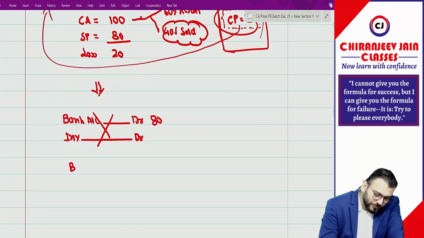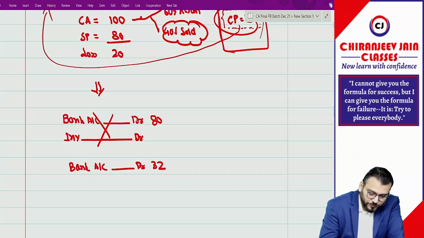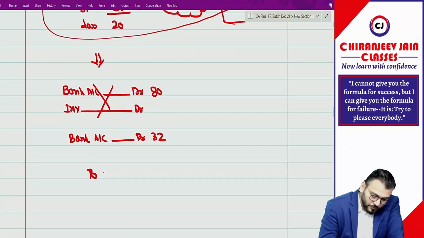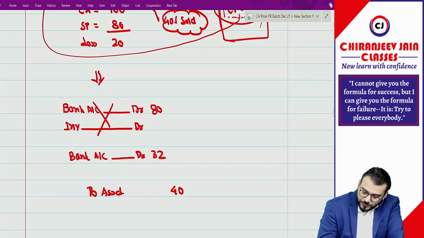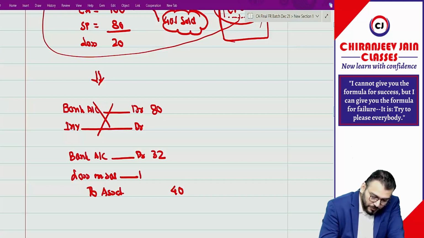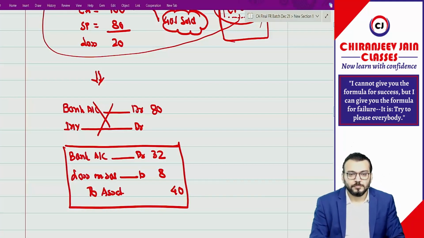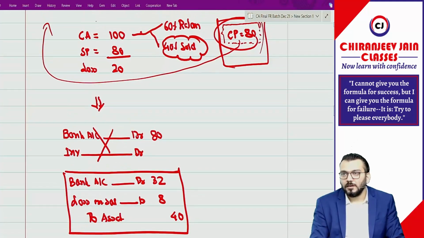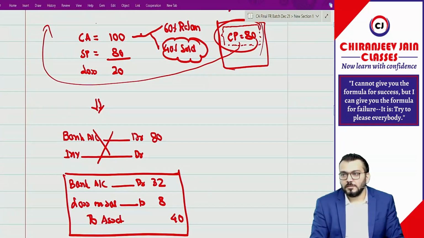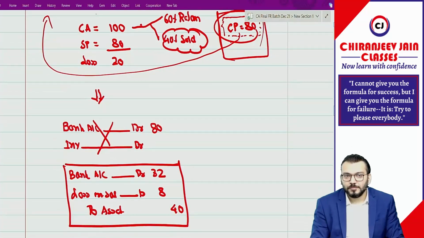Bank account debit how much? 32. To asset 40, and loss on sale 8. This is the correct journal entry. Have you understood? This is the correct journal entry.